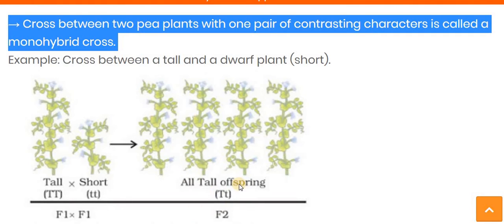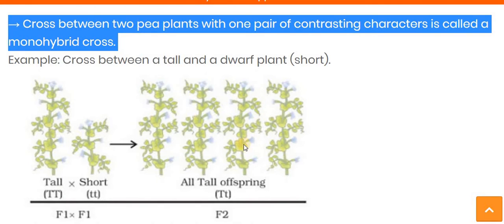So he concluded that all the plants show the tallness character. That means the T character, capital T, is a dominant one. Why dominant? Because in the next generation, the expressed character is only tall, the heighted one.